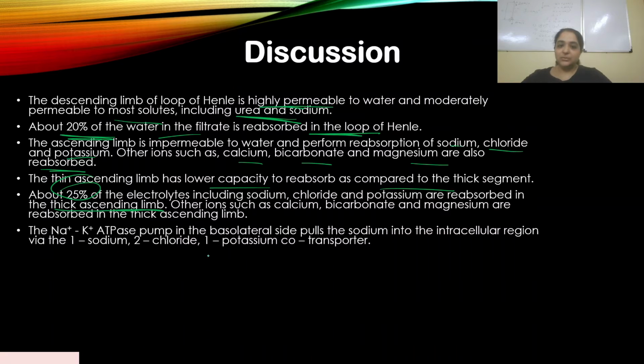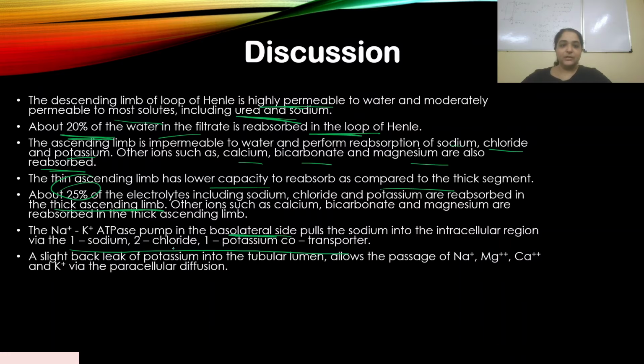The sodium potassium pump is placed on the basolateral side. That pulls the sodium into the intracellular region via the 1 sodium, 2 chloride, 1 potassium co-transporter mechanism.